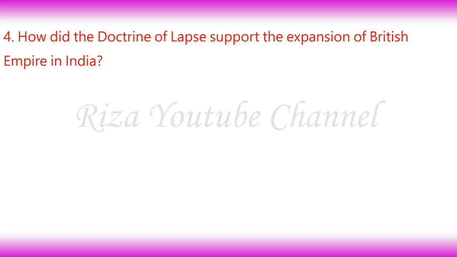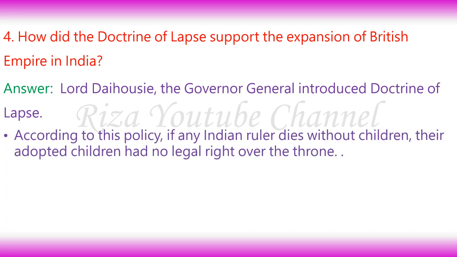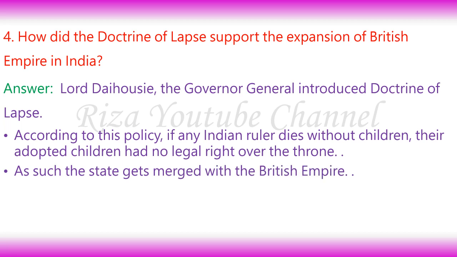4. How did the doctrine of lapse support the expansion of British Empire in India? Answer. Lord Dalhousie, the Governor-General, introduced the doctrine of lapse. According to this policy, if any Indian ruler dies without children, their adopted children had no legal right over the throne. As such, the state gets merged with the British Empire.